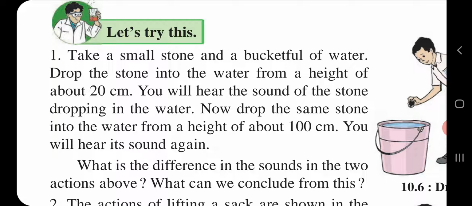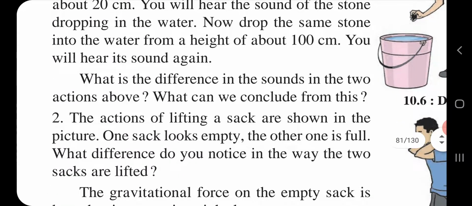Take a small stone and a bucket full of water. Drop the stone into the water from a height of about 20 centimeters. You will hear the sound of the stone dropping in the water. Now drop the same stone into the water from a height of about 100 centimeters. You will hear its sound again. What is the difference in the sounds in the two actions above? What can we conclude from this? You all are able to listen to the sound.